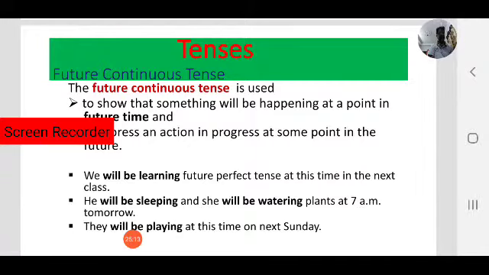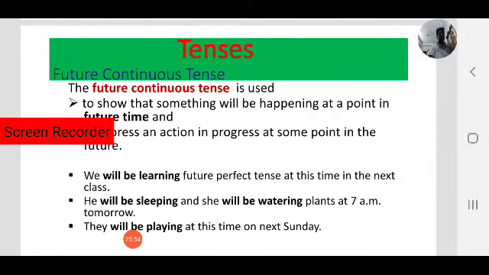Yes, actions that are in progress sometime at this time in the past. For example, we were learning past tense at this time yesterday.